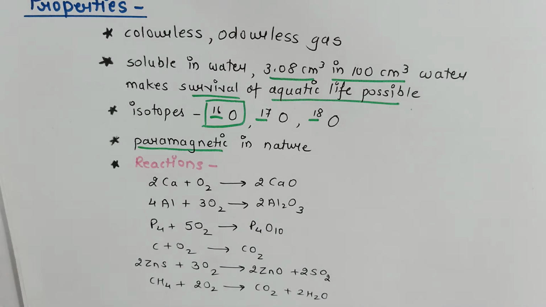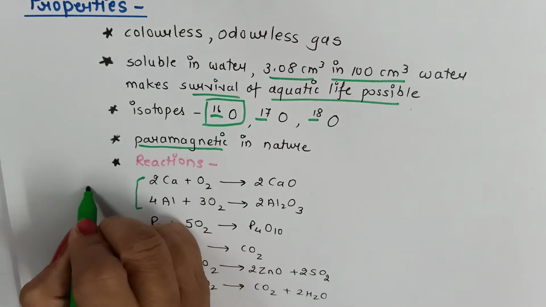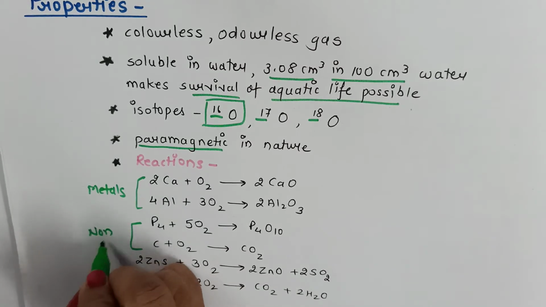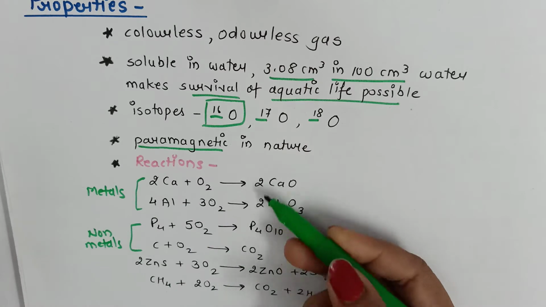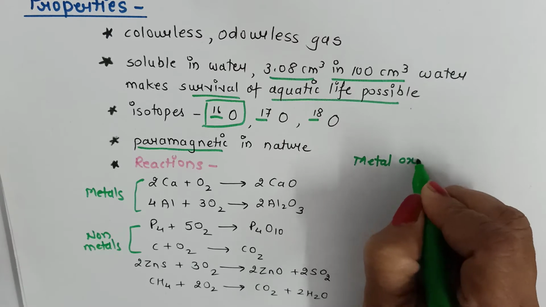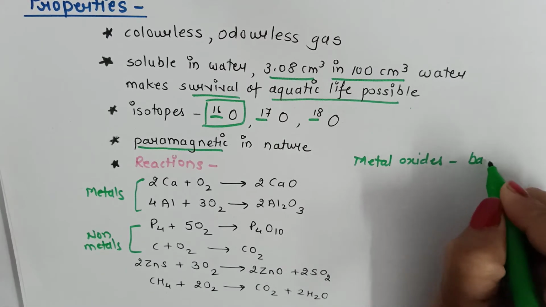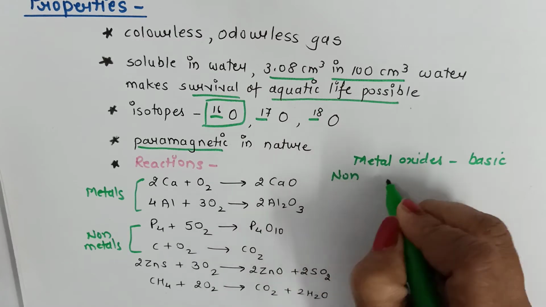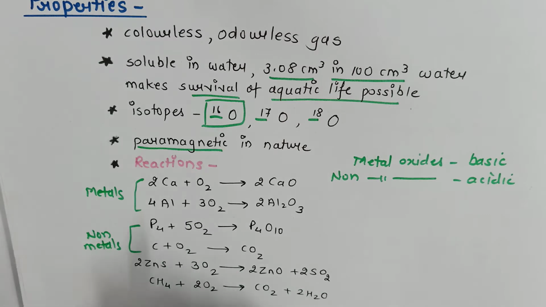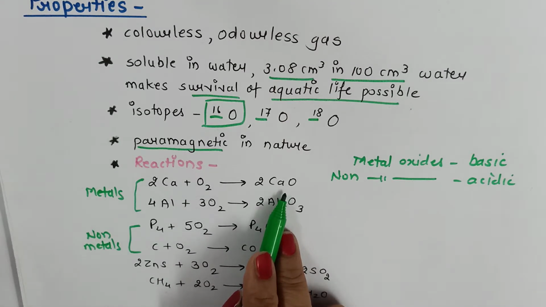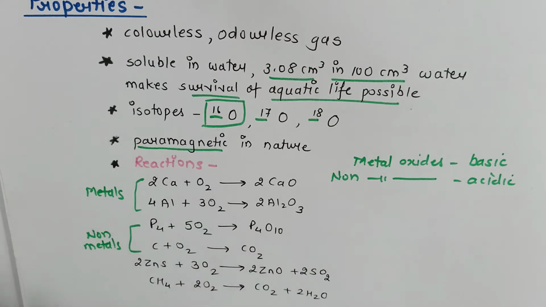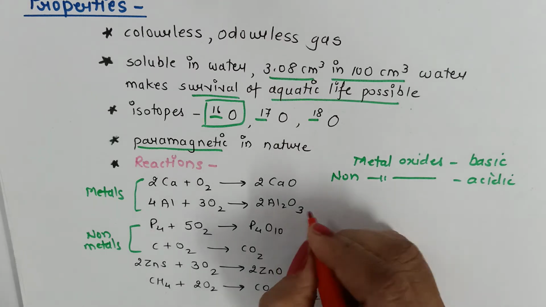Okay, coming to reactions. Oxygen can react with metals and non-metals, giving corresponding oxides. And we know that metal oxides are always basic in nature. Non-metal oxides are always acidic in nature. Like for example, calcium and oxygen gives calcium oxide. Aluminium reacts with oxygen to give aluminium oxide. Now aluminium oxide is an example of amphoteric oxide.